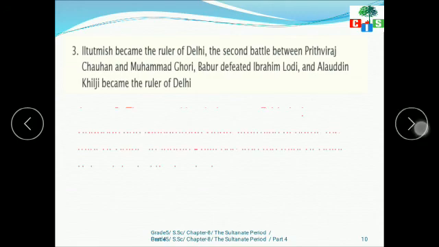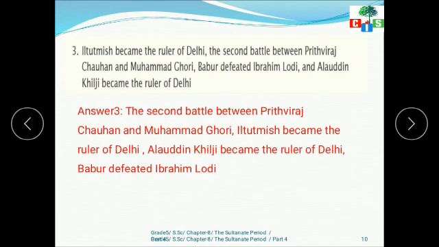So what is the correct order? Look at the answer. First is the second battle between Prithviraj Chauhan and Muhammad Ghori. Then after that what comes? Iltutmish become the ruler of Delhi. Then Alauddin Khilji become the ruler of Delhi. And at last Babur defeated Ibrahim Lodi. Okay, so this is the correct order.